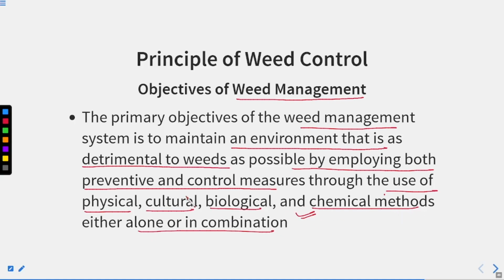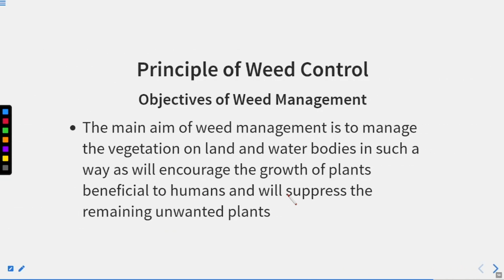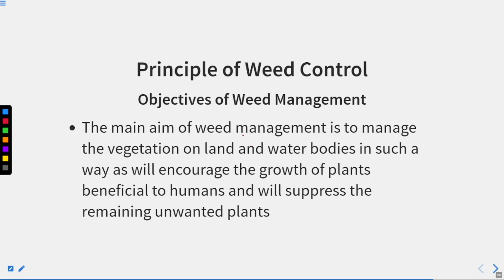So we can apply some cultural method, we can apply some physical method, or we can also apply some of the biological methods. These methods we are going to study in a separate topic. The main aim of weed management is to manage the vegetation on land and water bodies in such a way as will encourage the growth of plants beneficial to humans.